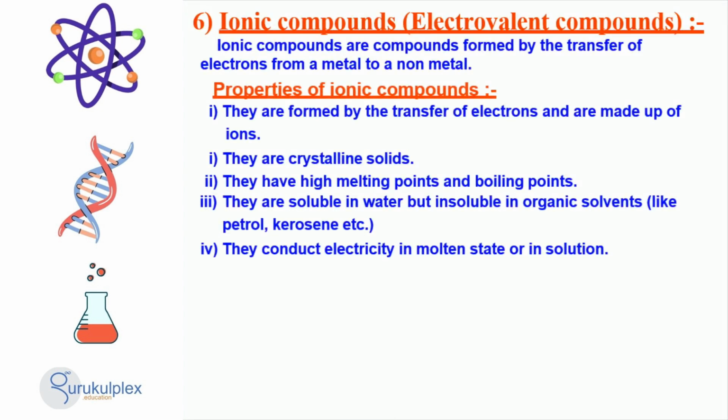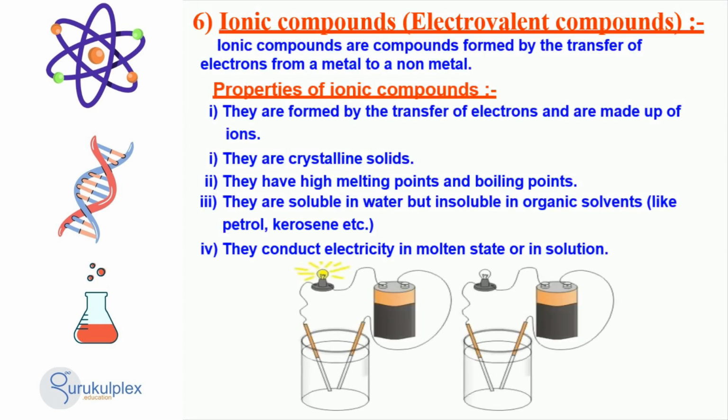Ionic compounds are formed from a combination of a metal and a non-metal element, where electrons move from the metal to the non-metal. As a result, these compounds are solid crystals with high melting and boiling points, and can become electrical conductors when in molten state or in a solution. Although they are soluble in water, they are insoluble in organic solvents such as petrol and kerosene.